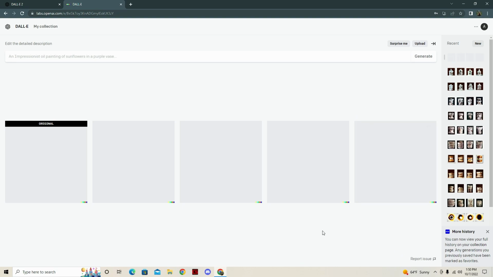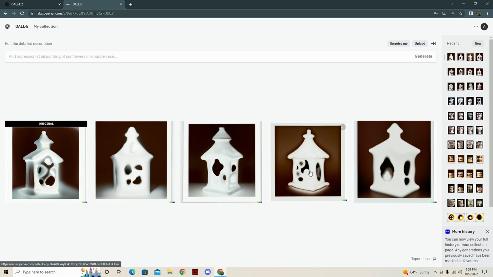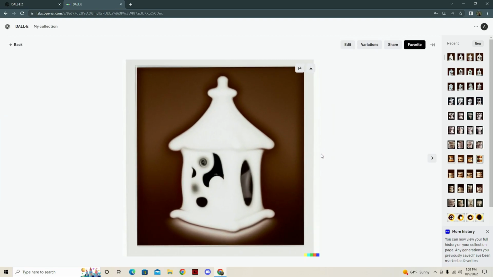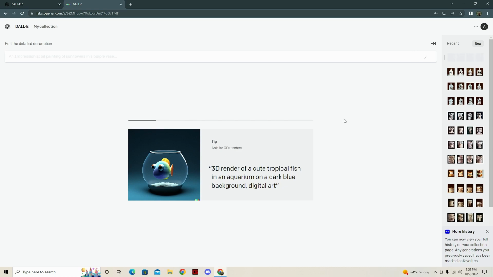Oh, these are taking a while to load. Are we not going to get anything? Hello? Did I just waste a credit? Oh, there we go. There they are. Alright. Yeah, it's becoming some sort of house. Or like lantern-y thing. There's stuff forming in here, so we'll go ahead and go down this one.